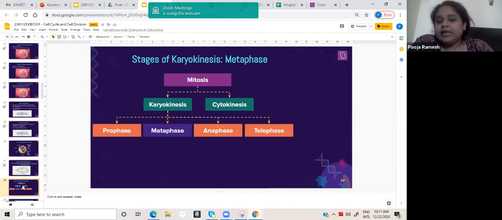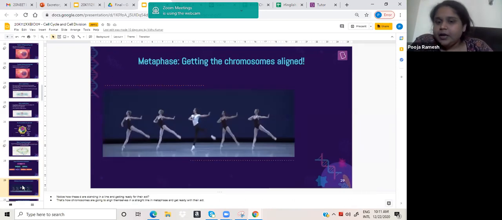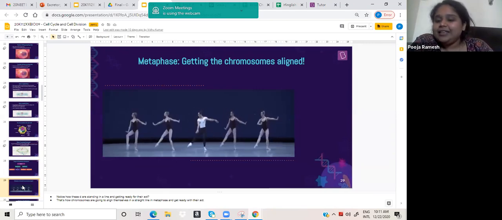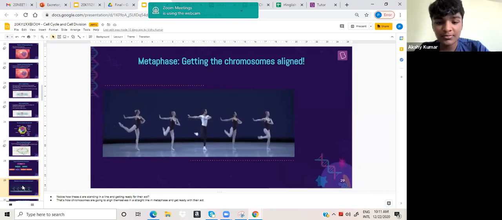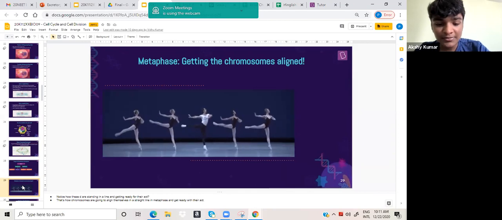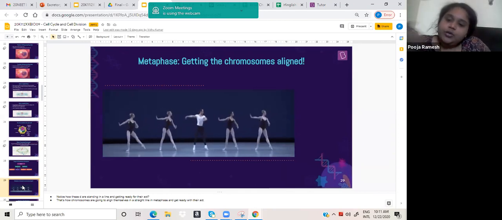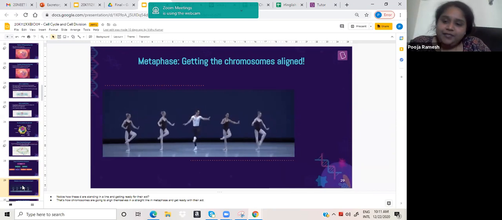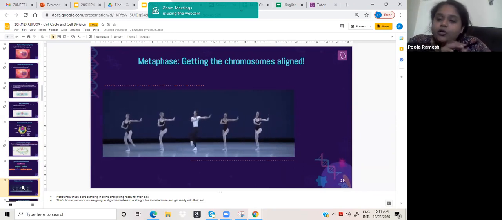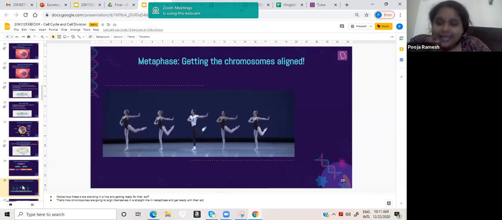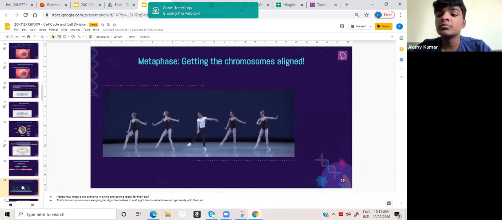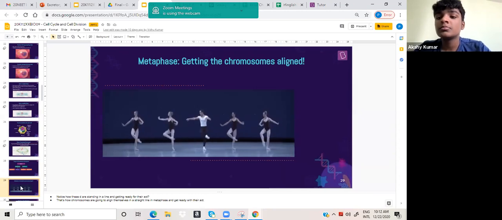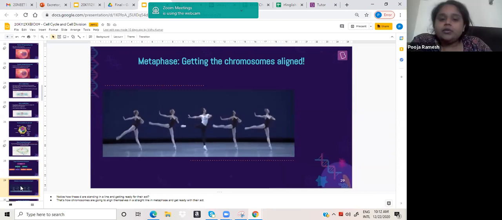Now we will move on to the next phase, that is metaphase. As I told you, the chromosomes get arranged in a straight line. The nuclear membrane and everything has gone. As metaphase progresses, the entire set of chromosomes arranges itself in a straight line, and that line is called the equatorial plate, or also known as the metaphase plate.